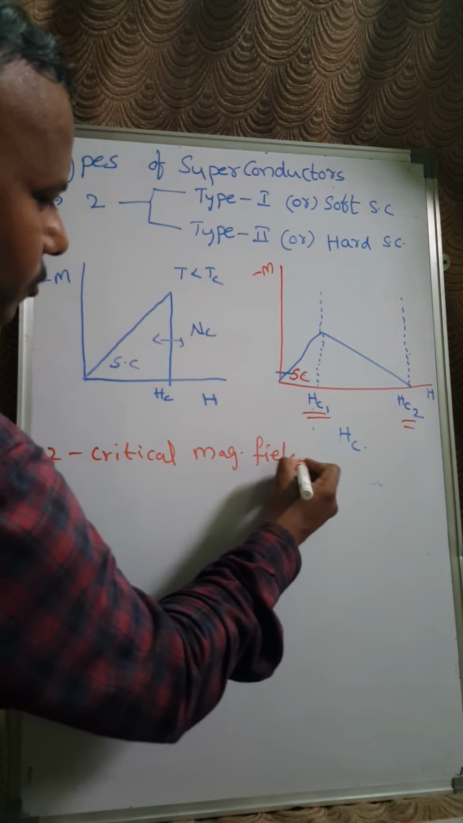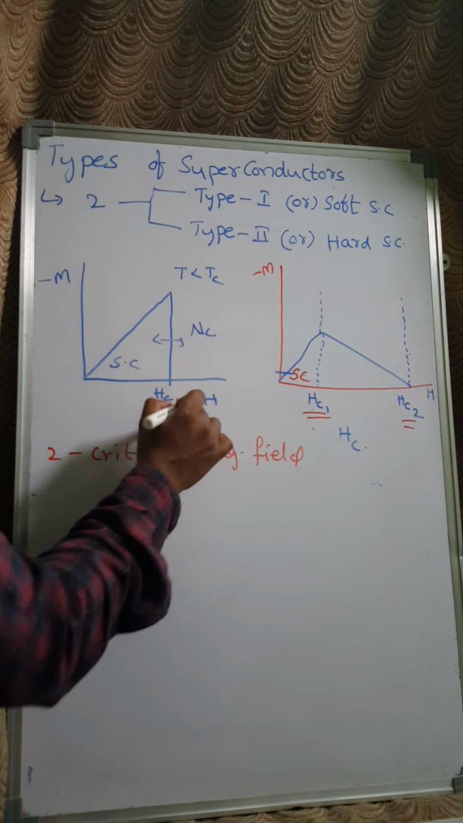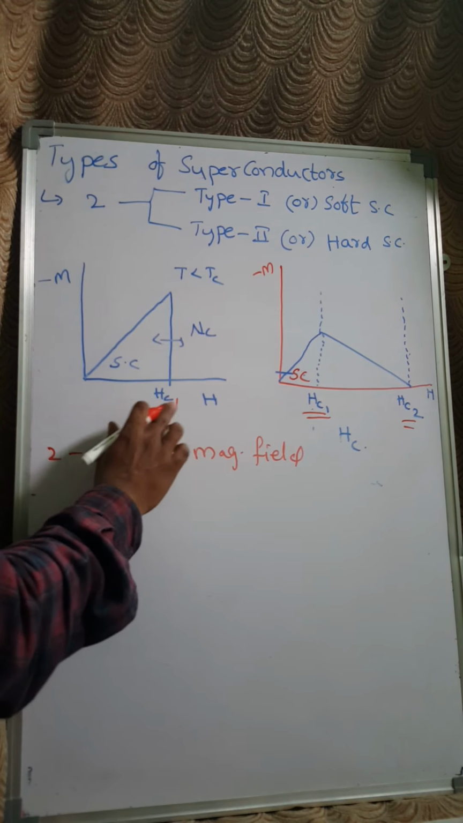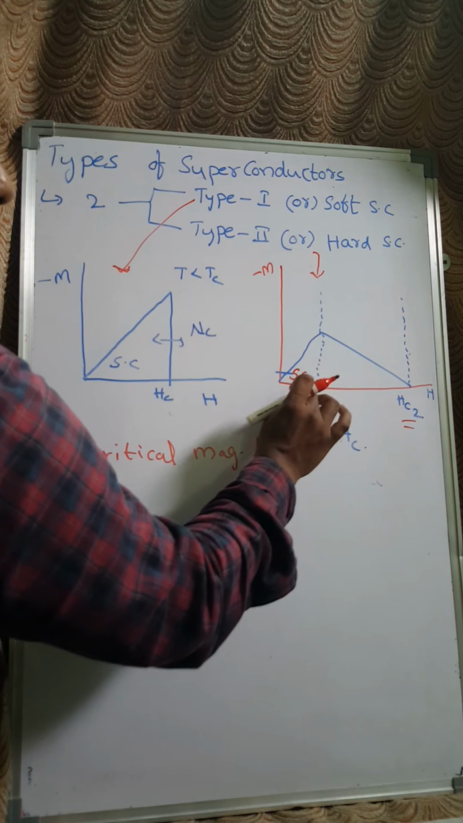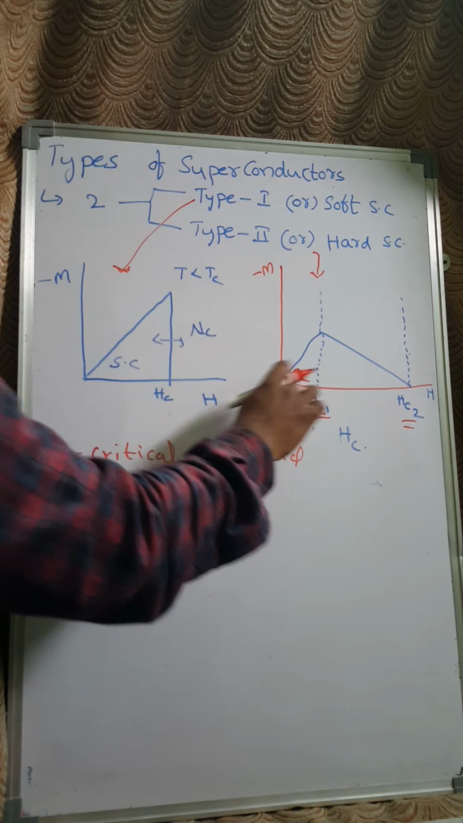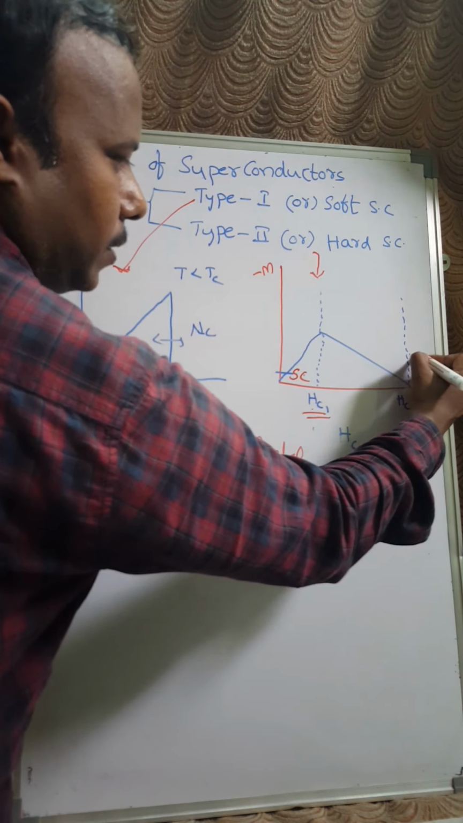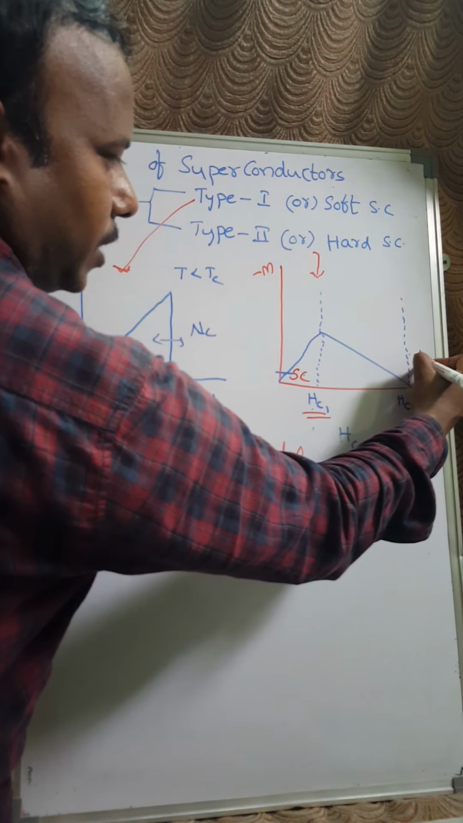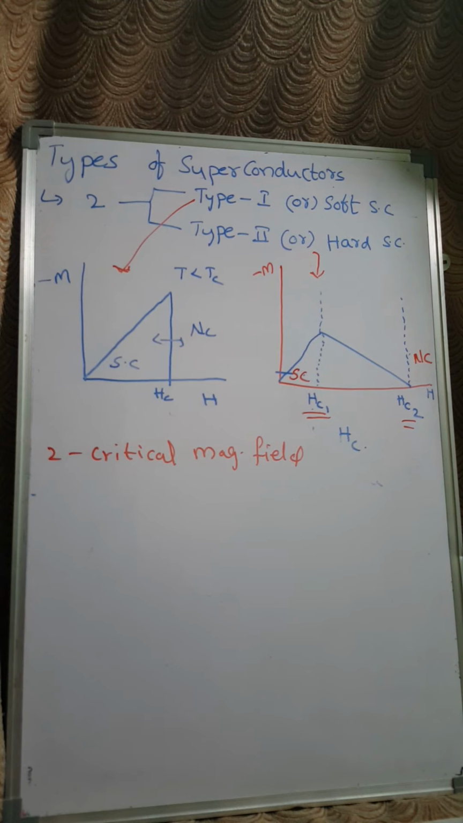Whereas for the type 1 superconductors, we were having only one Hc, right? So below Hc you are going to have superconducting, above Hc you are going to have normal conducting nature. Whereas for the type 2 superconductors, you are going to have two different critical magnetic fields, right? Below Hc1, material acts as a perfect superconductor, and above Hc2, this region, material acts as a normal conductor, where Nc represents a normal conductor, Sc represents the superconductor.